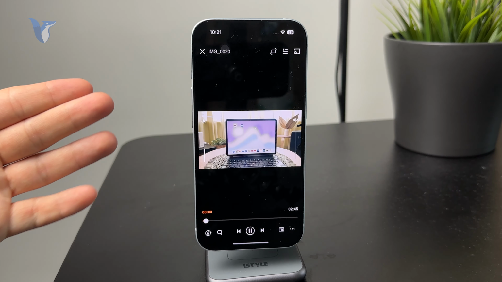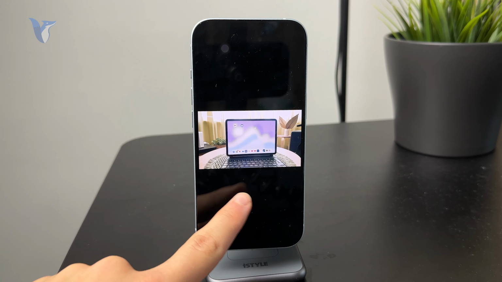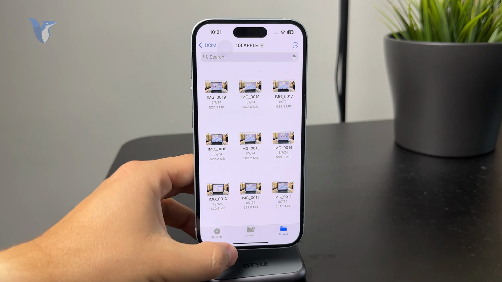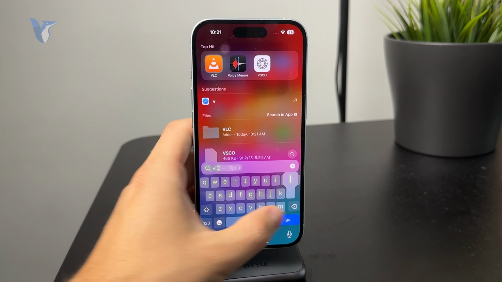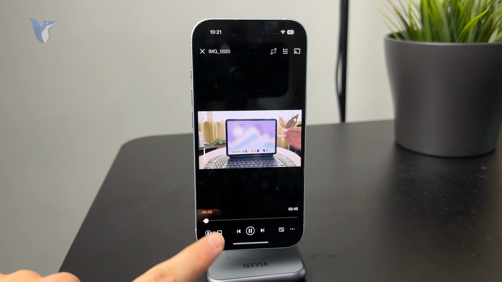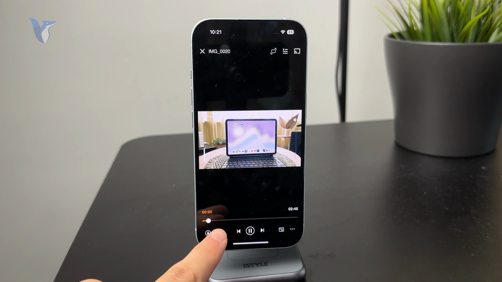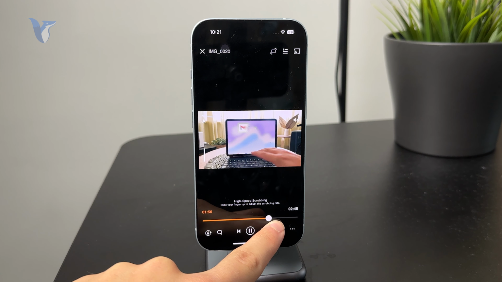And obviously, VLC player will basically play any video file type as long as the file is okay and not corrupted, right? Because anything could have happened to that file, in which case you cannot really do anything else. But I believe that you should be able to play it through this type of player.